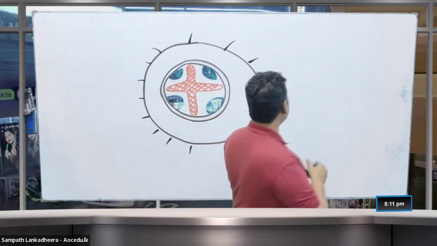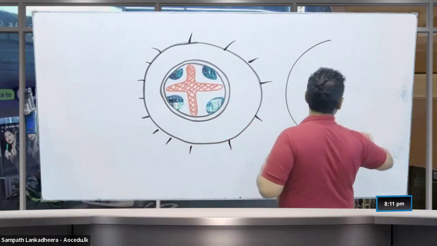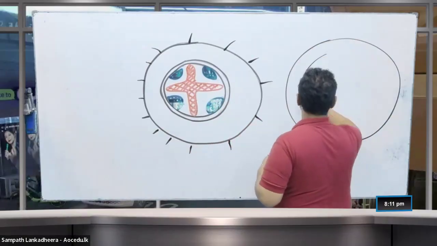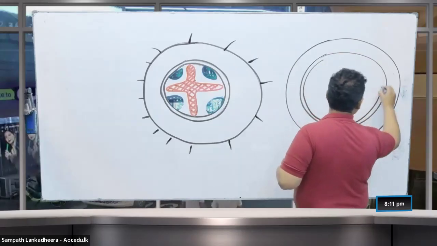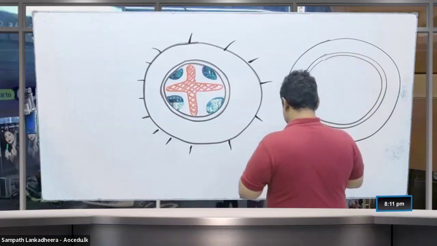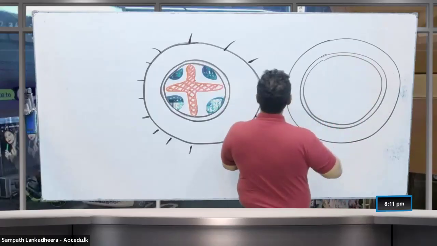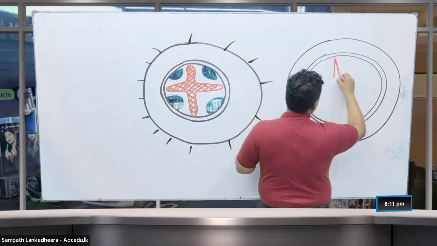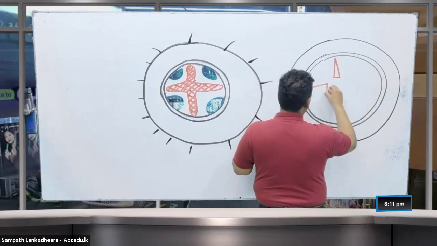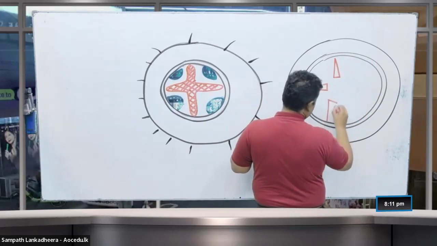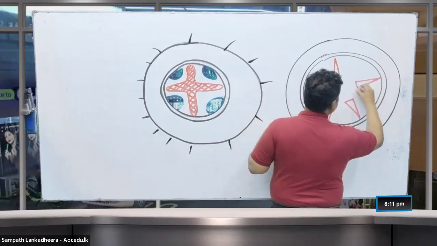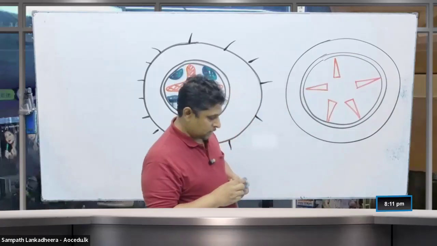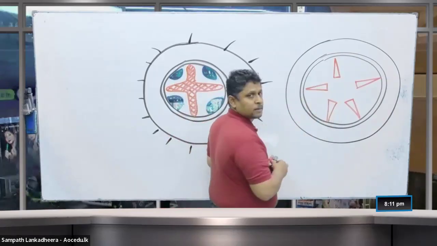So if you draw the monocot one, we can draw like this. Pith is present in the middle. And then we can see the xylem and phloem present like this. Radially arranged vascular tissues are present like that, and the central part has a pith.